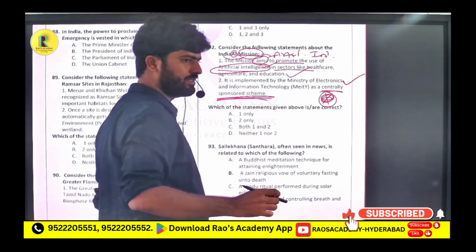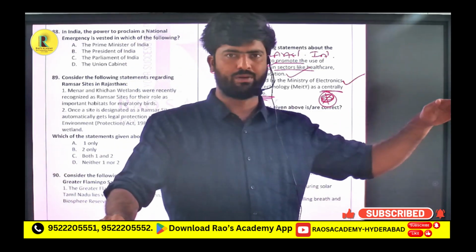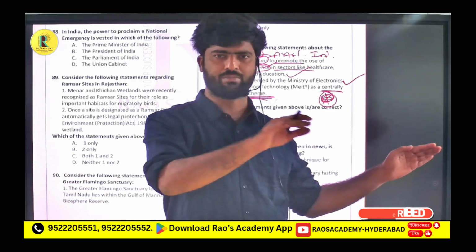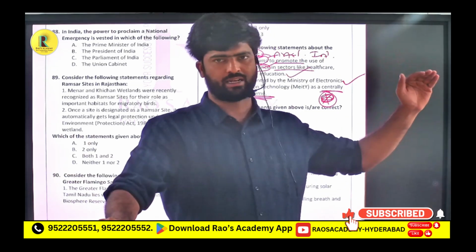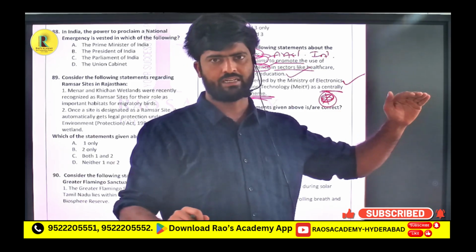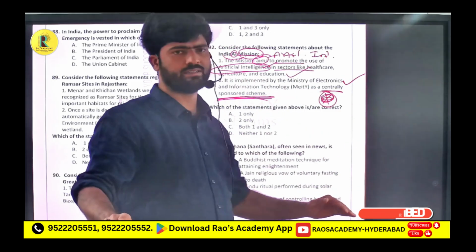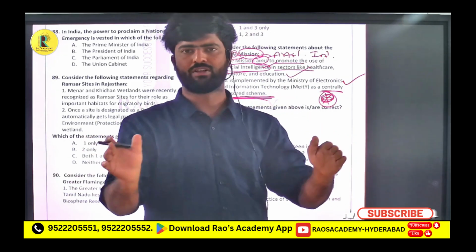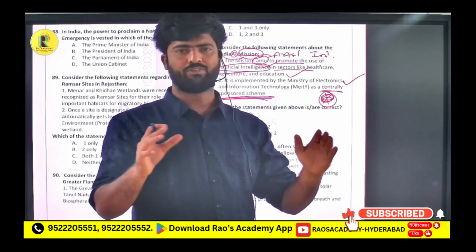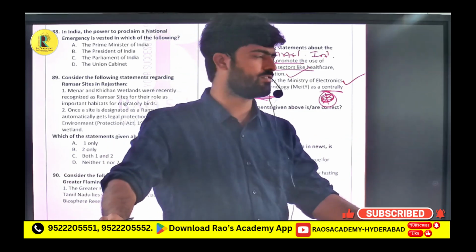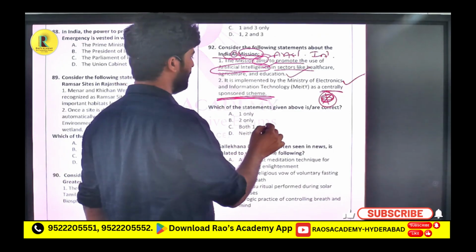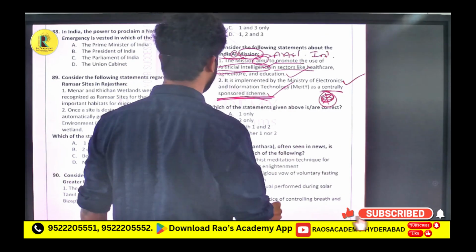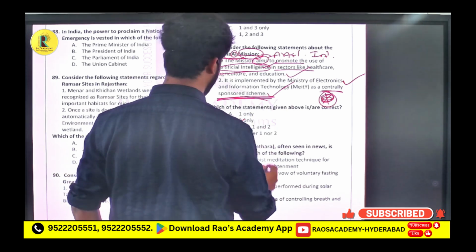A centrally sponsored scheme is nothing but the Centre also will share some amount for this scheme and the state also will share some amount for the implementation. Central sector means completely by the Centre. There is no contribution from the state. Centrally sponsored means the Centre will contribute some amount, the state will contribute some amount. So both will combine and implement the policy. So the India AI Mission is also centrally sponsored. This statement is also correct. So both 1 and 2 are correct.